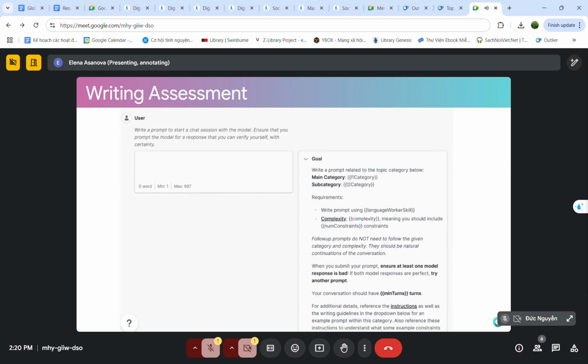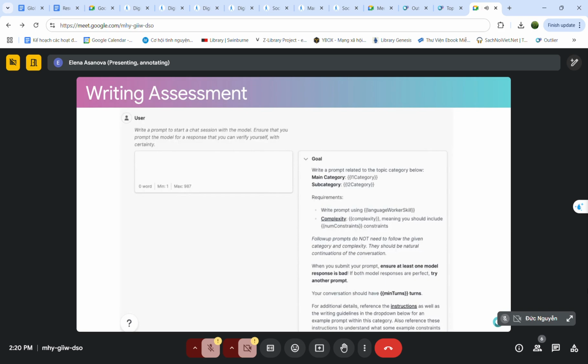After submitting your prompt, the system will generate two responses from different models. Your job is to evaluate and choose the better response based on several criteria, which we'll discuss next. As shown in this screenshot, you'll begin by creating a prompt. Each task will have a designated main category and subcategory, which you must follow closely to ensure the responses generated are on topic and relevant.